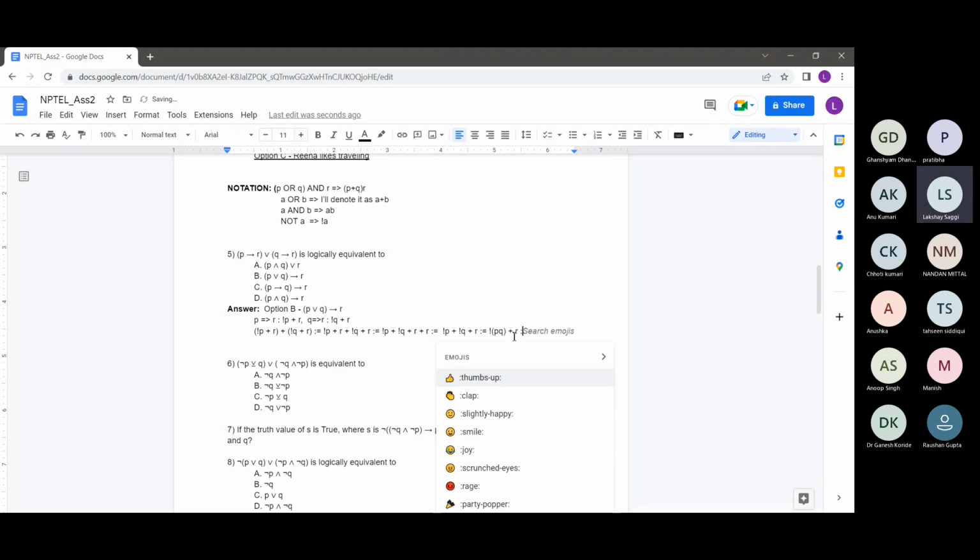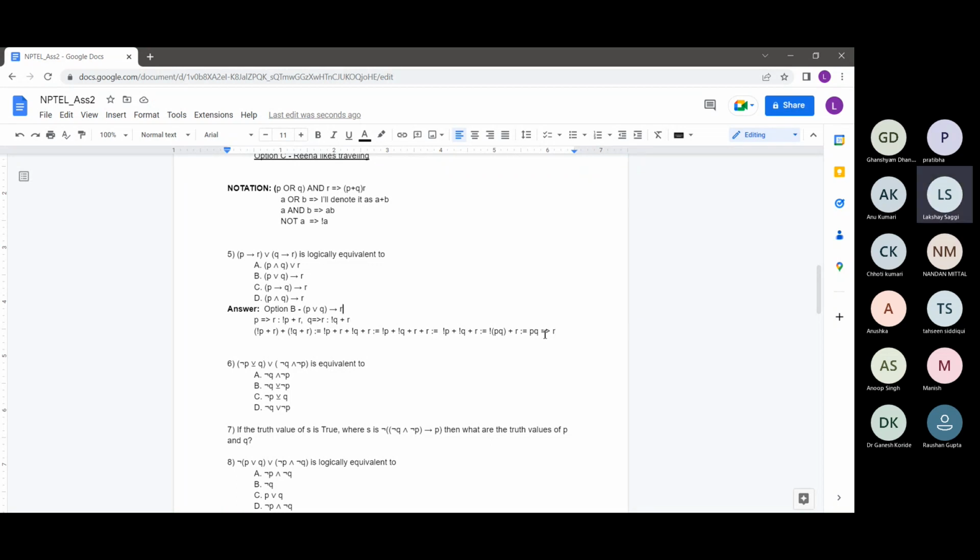And so this will just mean, if PQ is a compound statement, then this just means not A plus B, which is equivalent to A implies B, right? So this just means PQ implies R, right, guys?